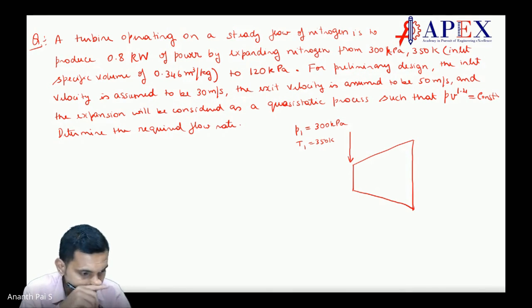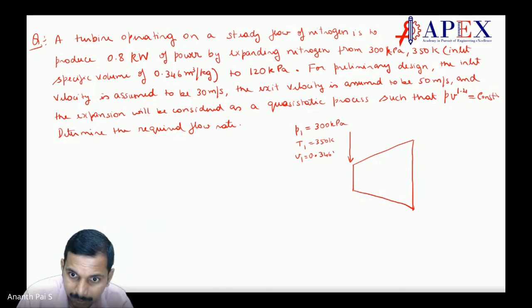Then small v1 is equal to 0.346 meter cube per kg. And then we have velocity, capital V1. Small v1 is specific volume, capital V1 is velocity, 30 meters per second.